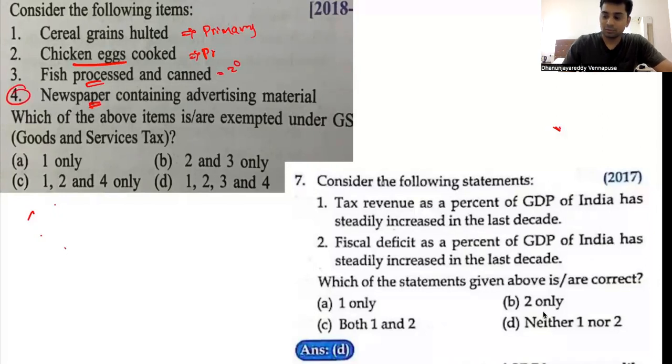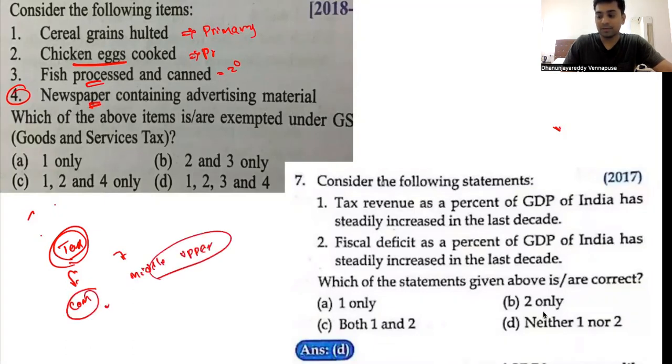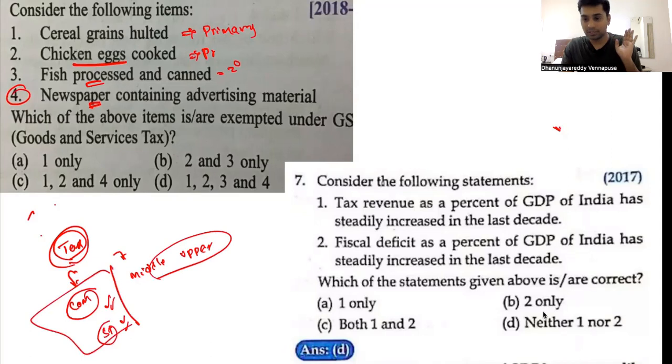So whenever they ask these types of questions, which among the following are subjected to tax, which are exempted from tax, what you have to remember is to look at whether they are common man items or whether they are something which the middle class or the upper classes consume. So common man items, student items, they cannot tax heavily. As a result, they will normally be exempted. Until then we can eliminate this.